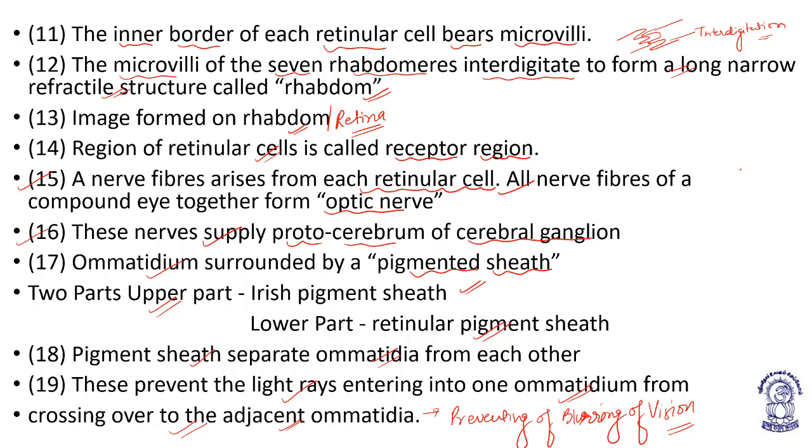So the optic nerve is formed by the nerve fibers of retinular cells, and all these nerves supply to the protocerebrum of the cerebral ganglion. The rhabdome is the retinal part or the receptor region where the image is captured. The inner border of the retinal cells has microvilli. The microvilli of seven rhabdomeres interdigitate to form a long, narrow, refractile structure known as what? Rhabdome.